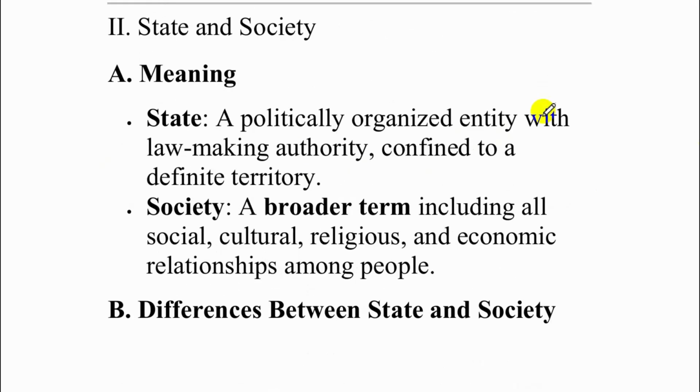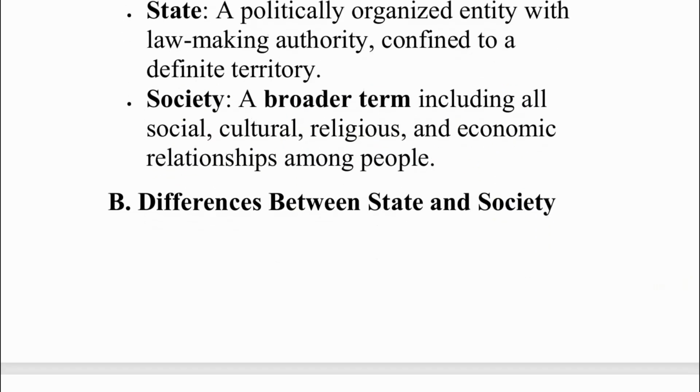Next, let us look at the difference between what a state is and the society. A state, as we already know, is a politically organized entity with law-making authority confined to a definite territory, whereas society is a broader term, including all social, cultural, religious, and economic relationships among people. Let us look at the core differences between state and society.